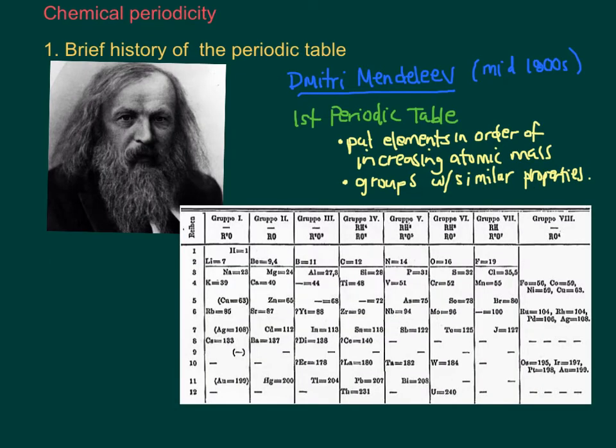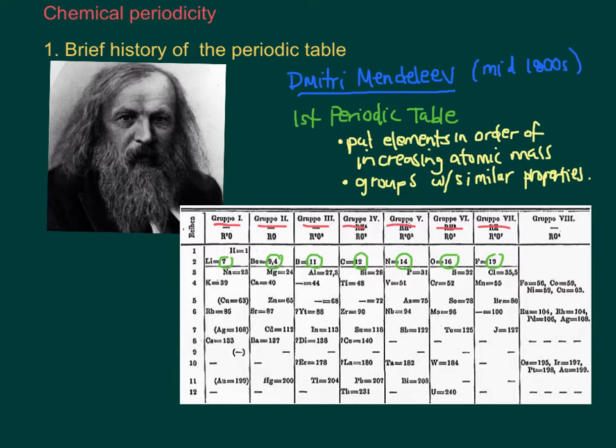All right, so this is what his first periodic table looked like. And you can see that he has groups. So the columns going up and down are his groups. And the elements are ordered by increasing atomic mass going across the periodic table.